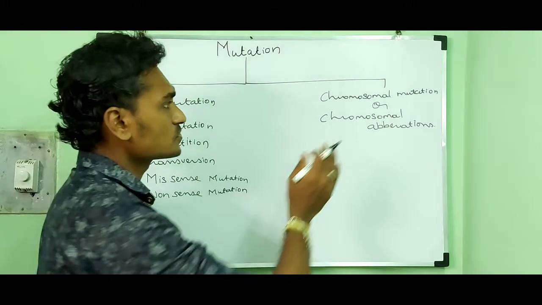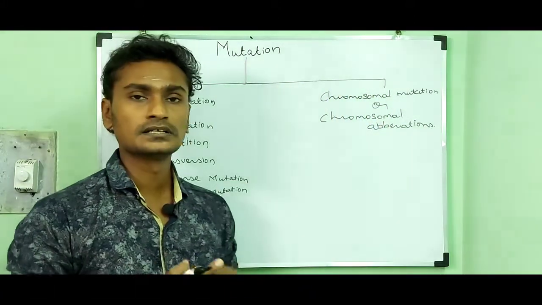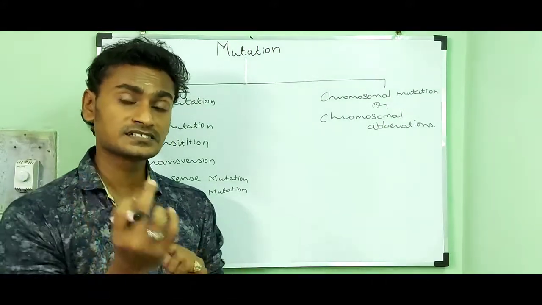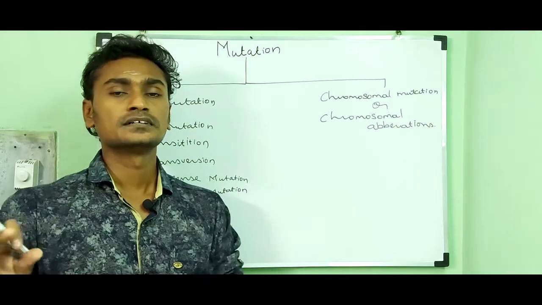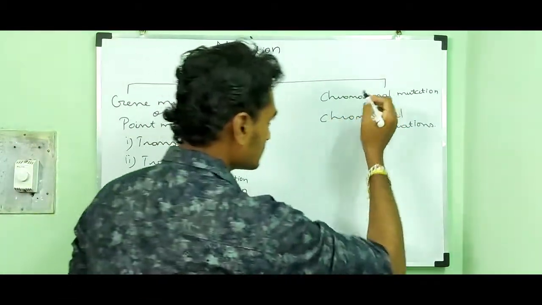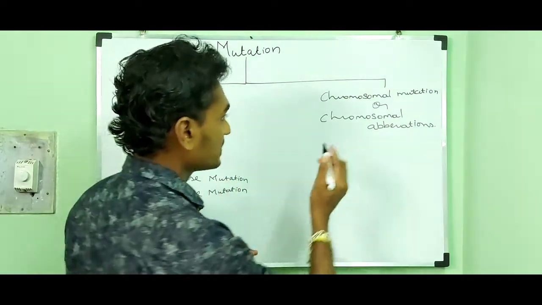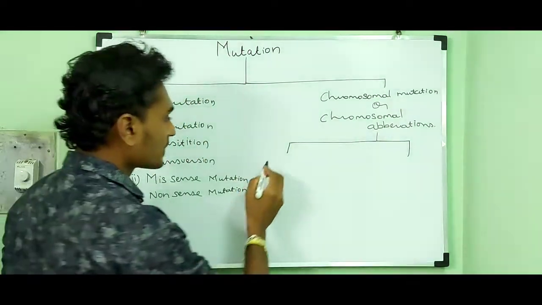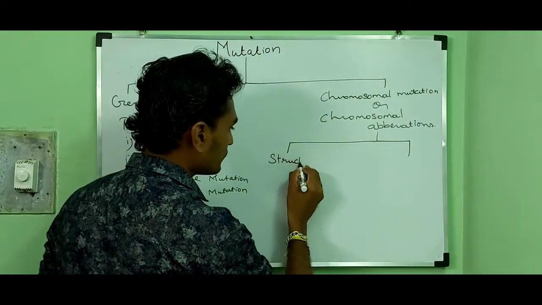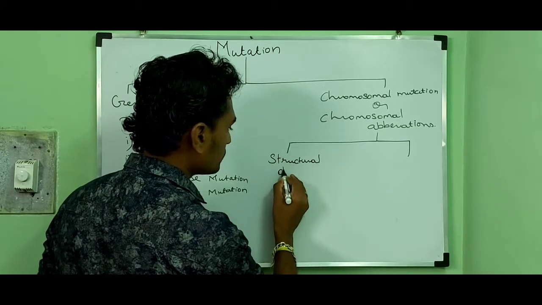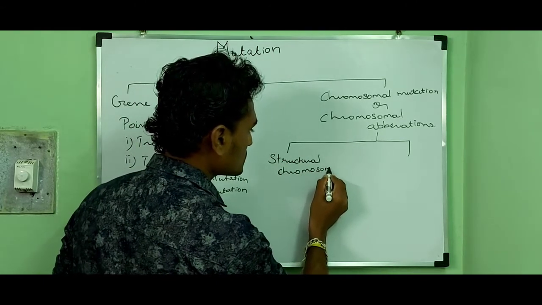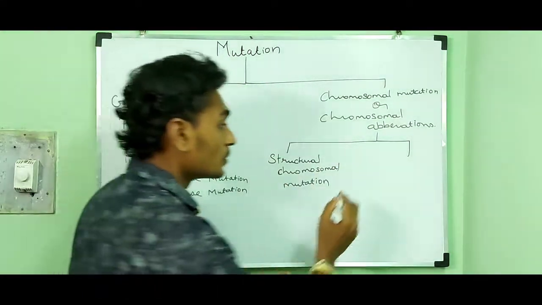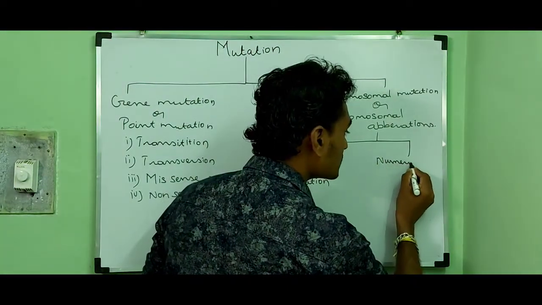Then chromosomal mutation or chromosomal aberration. That means the changes occur in the structure of chromosomes and the number of chromosomes. This type of mutation can be classified into two types. They are structural chromosomal mutation and numerical chromosomal mutation.